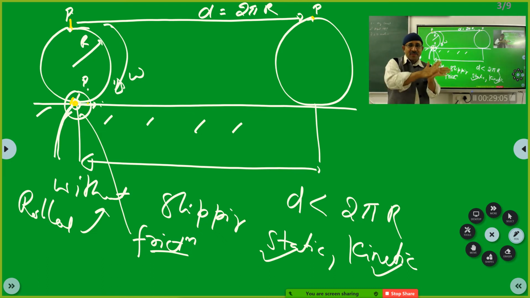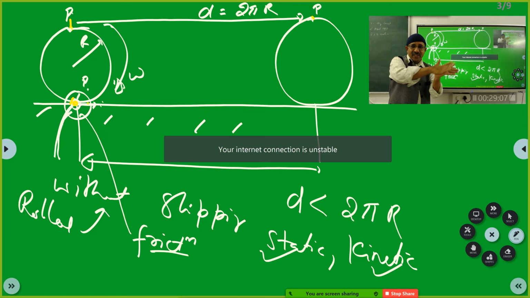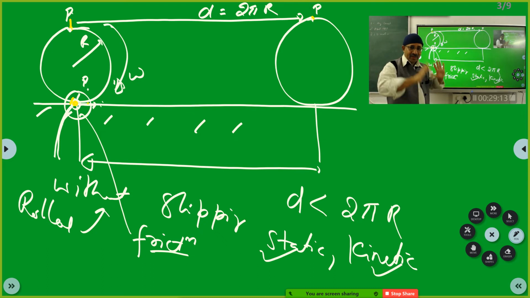Why? Because it is brushing, while the wheel is moving. In reality, in ideal condition, if the wheel is perfectly round and as it is moving the wheel maintains its circularity, then there is always static friction between the two, and there will be no wear and tear in the wheel.